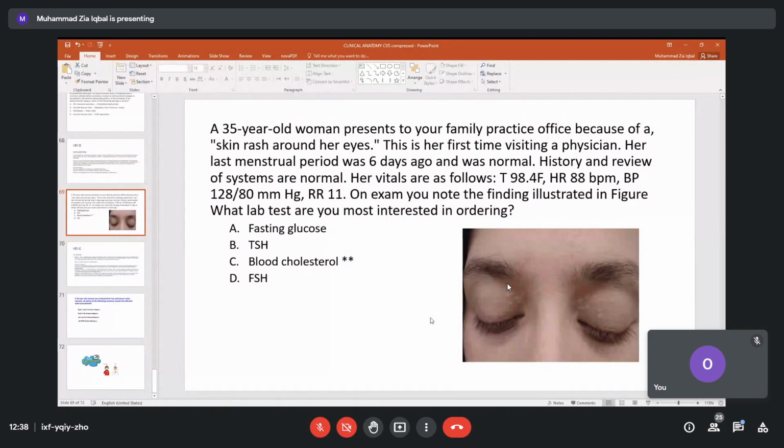Xanthoma. So this person will consult an eye specialist first, and it is the duty of the eye specialist to recognize these xanthomas and refer them to the heart specialist, to the physician, so that he can get control of the cholesterol.